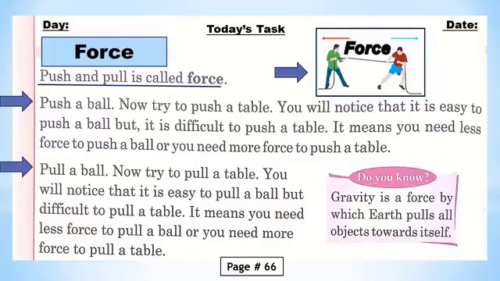It means, इसका मतलब है you need less force to pull a ball or you need more force to pull a table. आपको किसी बॉल को पुल करने के लिए कम फोर्स लगानी पड़ेगी और किसी टेबल को पुल करने के लिए ज़्यादा फोर्स लगानी पड़ेगी. It means push and pull the things is called force.